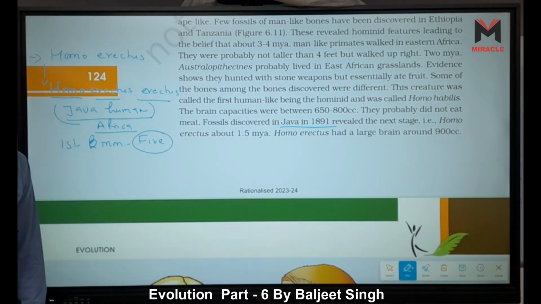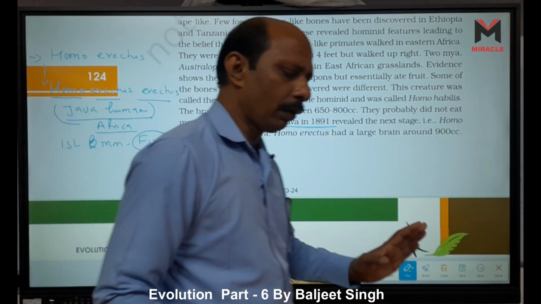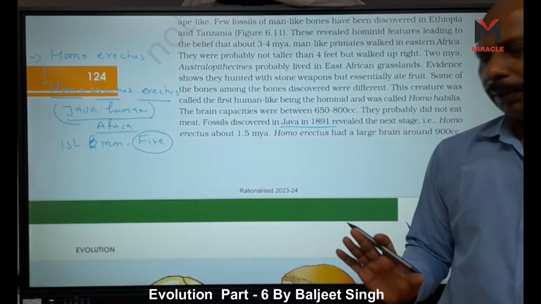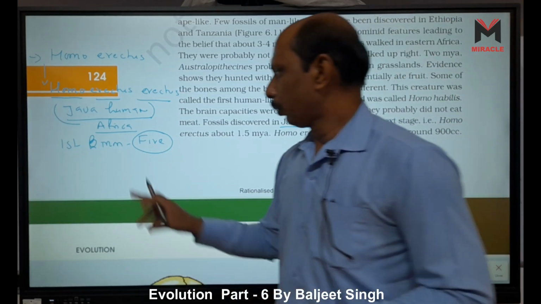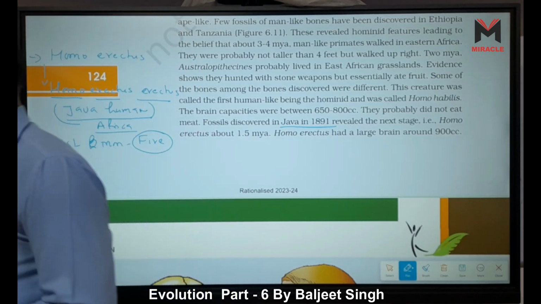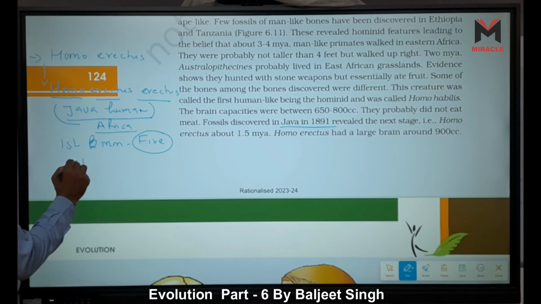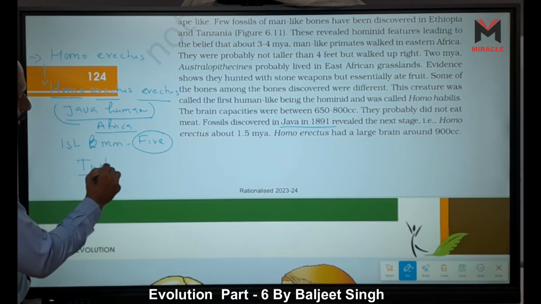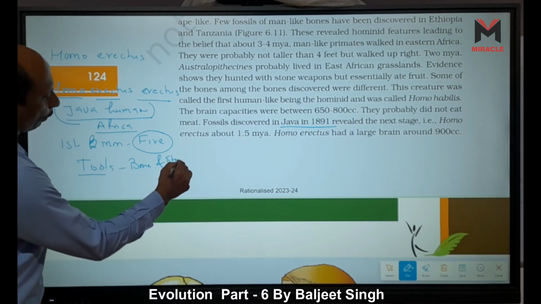So they cooked food on fire. What is the importance of fire at that time? They used it to protect themselves from wild animals, to warm themselves, and also to cook food. So they invented fire, a very important thing. And second important thing, they used tools made of bones and stones.